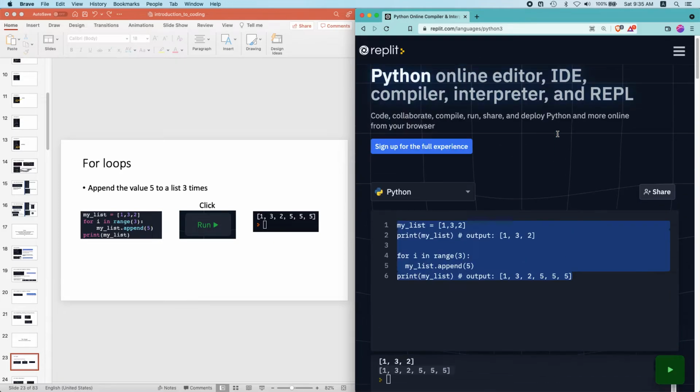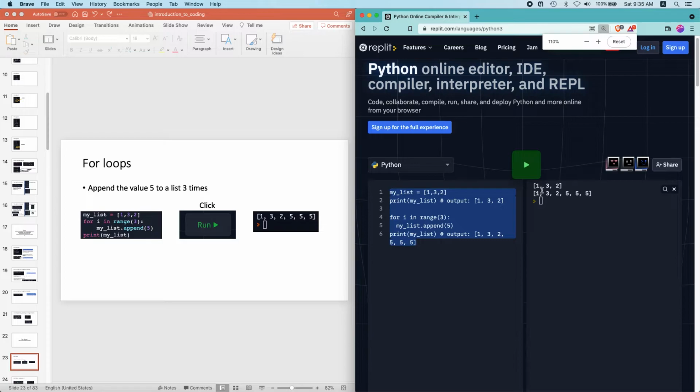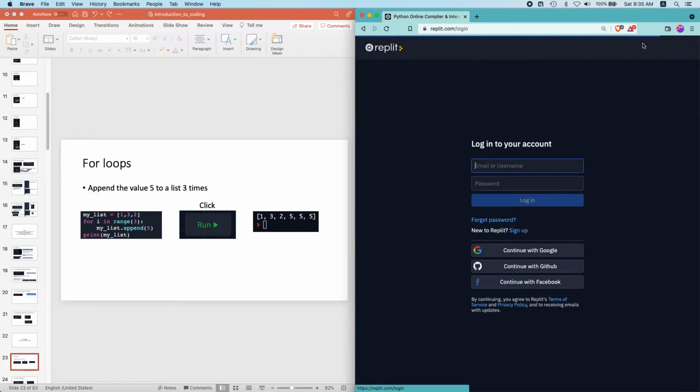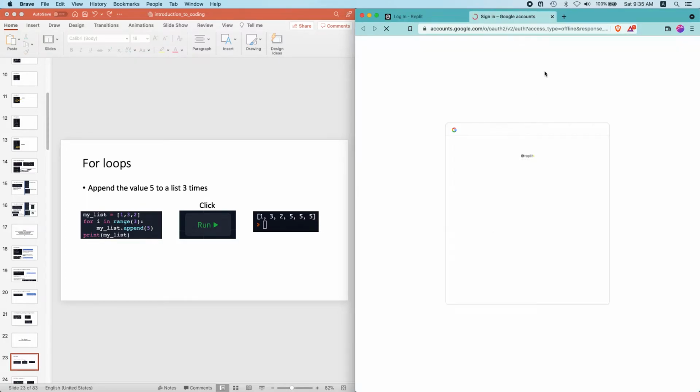Okay, I don't know why my color editor is not working. Oh, I think I need to log in. Okay, let me just log in.